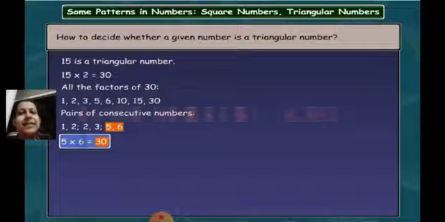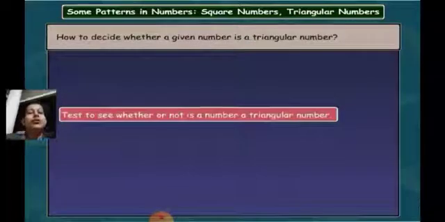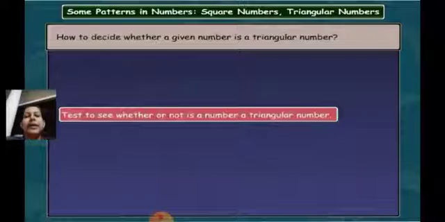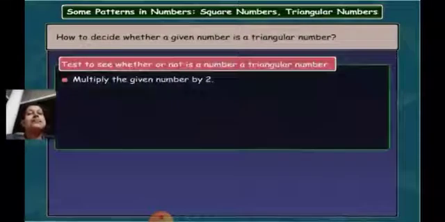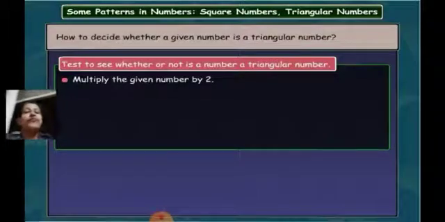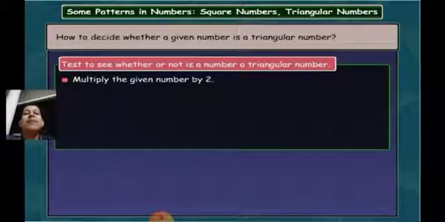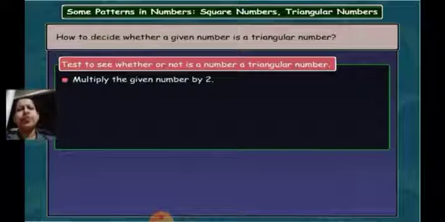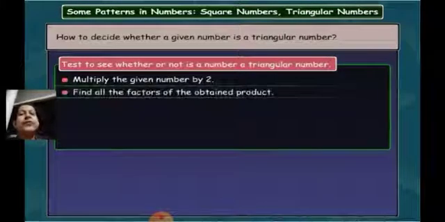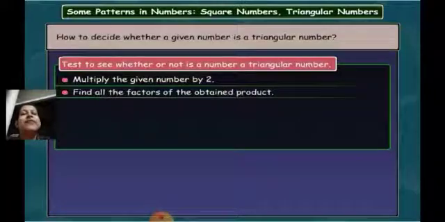Let's see another example here. So this is the test to see whether or not a number is a triangular number. What are the steps you have to follow? The first step is to multiply whatever number is given by 2. Next, find all the factors of the obtained product. That means whatever answer you are getting, you have to write the factors of that number.